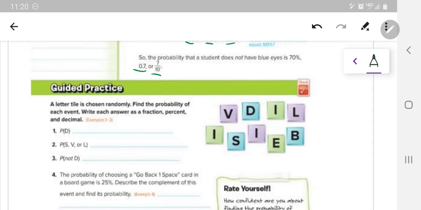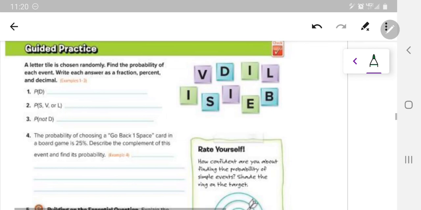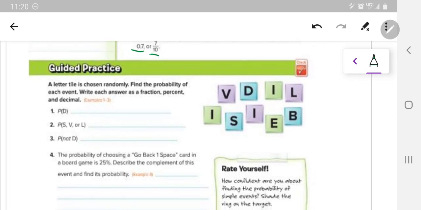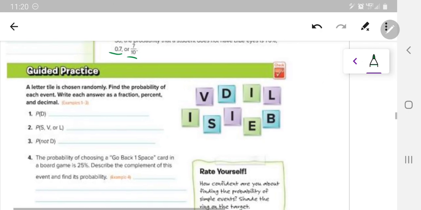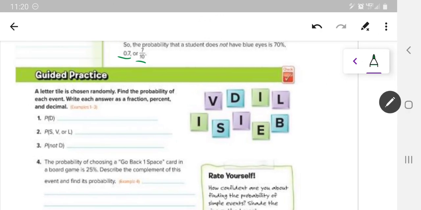You can practice on the guided practice and the independent practice and let me know how you do. Okay. Good work. That was a long one, but hopefully it clarifies things and sets us up with a good foundation for the rest of the chapter.